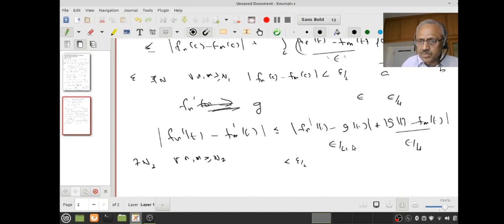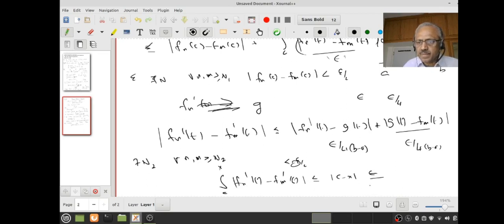I can try to be smart. b minus a into b minus a. So the integral from c to x of fn dash of t minus fm dash of t in modulus will be less than or equal to mod c minus x into epsilon by 4 into b minus a.